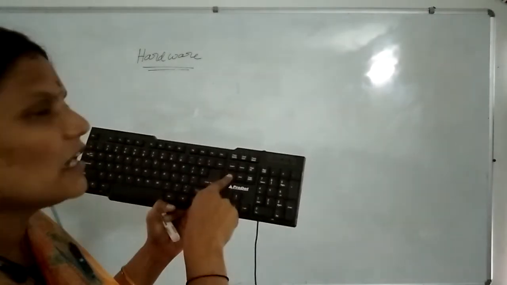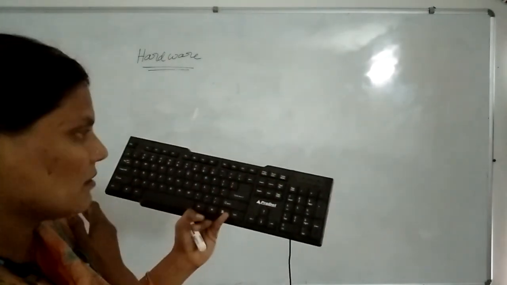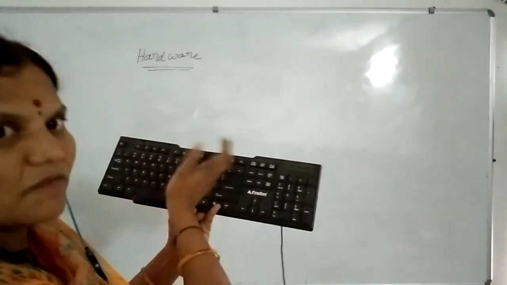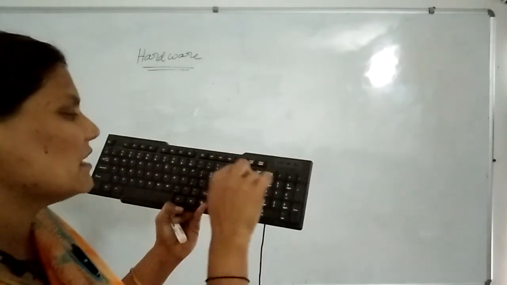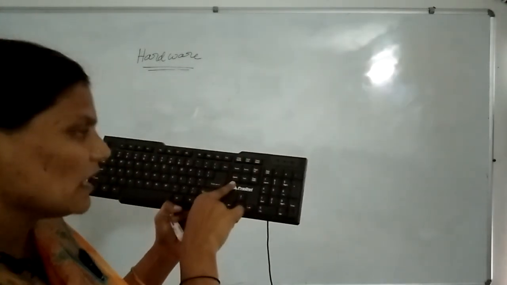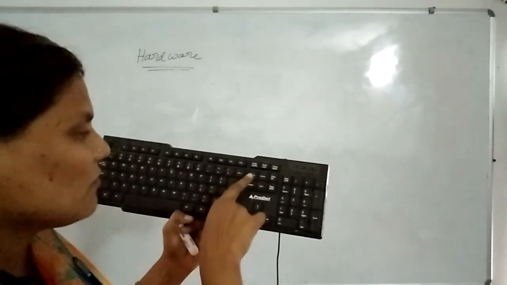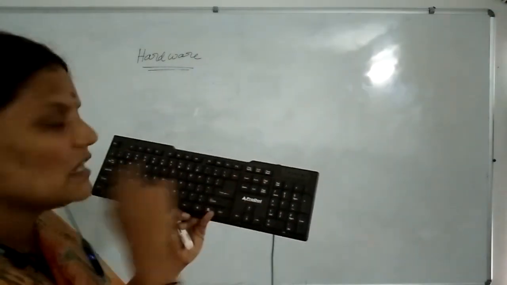Next is the Delete button. By using the Backspace button we can remove the left side data. If you want to delete the left side data, we use the left delete button. If you want to delete the right side data, we need to use the Delete button.